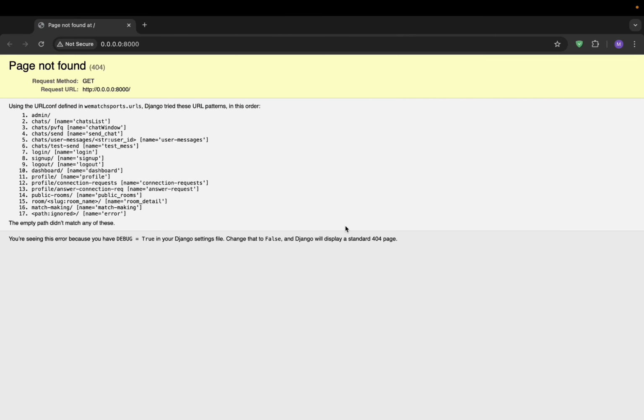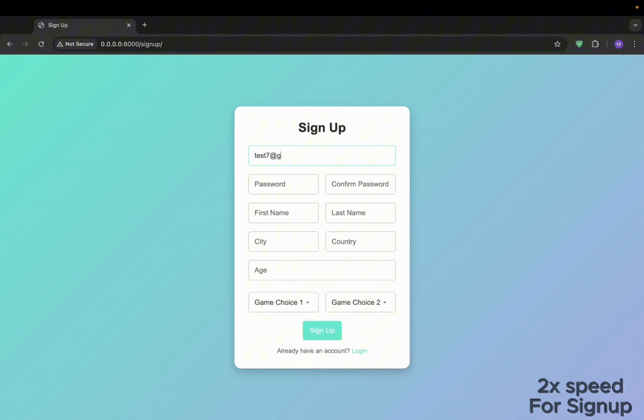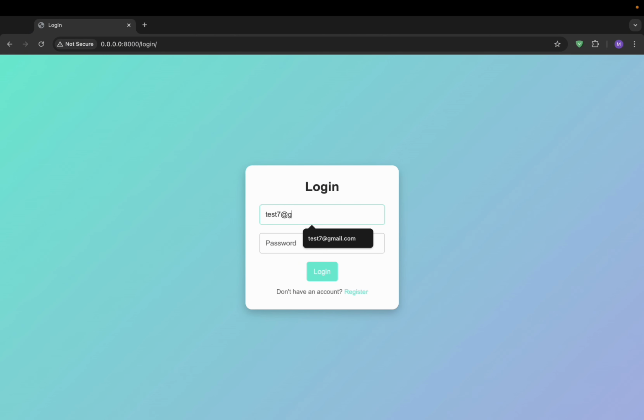Let's go to this particular link, and let us start with the sign up first. For the email ID, let's say it is test7@gmail.com. The favorite game choice would be cricket. Let's say it's football, and let's just sign up. Now we have been redirected to login. Let us log in with test7@gmail.com. The password was 12356 @123.